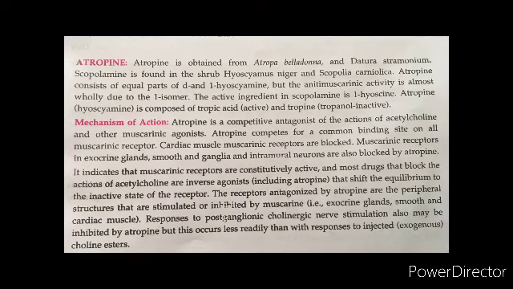Tropine is inactive. Now, the mechanism of action of atropine is that it is a competitive antagonist of the actions of acetylcholine at muscarinic receptors. For example, cardiac muscarinic receptors, exocrine glands, smooth muscle, ganglia, and intramural neurons are blocked. That indicates muscarinic receptors are constitutively active, and most drugs that block the action of acetylcholine are inverse agonists.